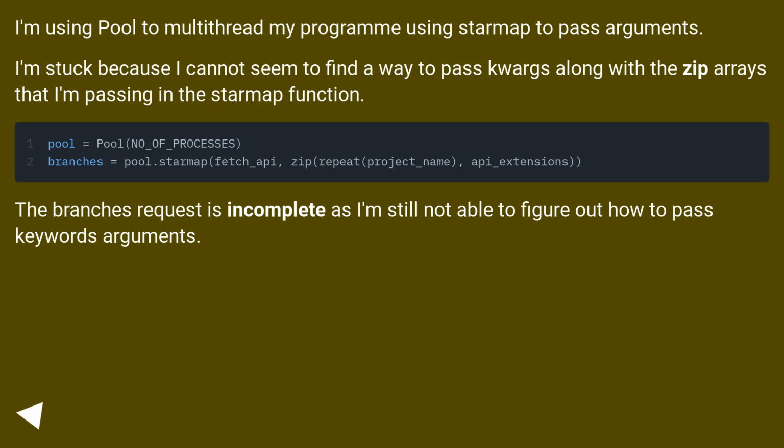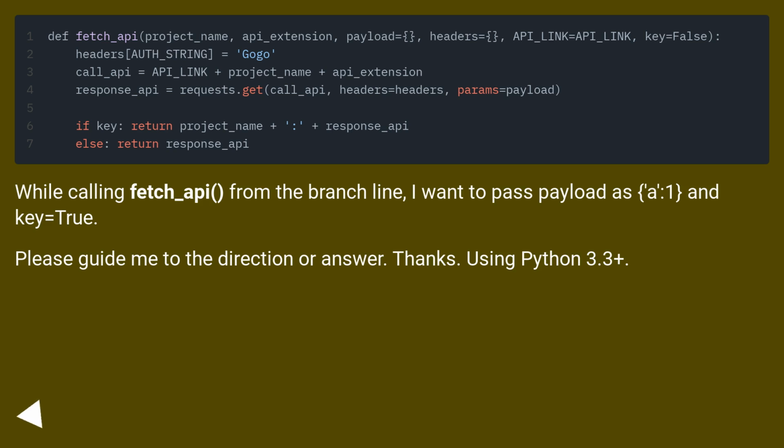The branch's request is incomplete as I'm still not able to figure out how to pass keyword arguments. While calling fetch_API from the branch line, I want to pass payload as a'1 and key equals true. Please guide me to the direction or answer. Thanks. Using Python 3.3+.